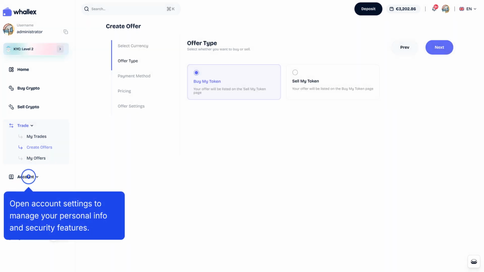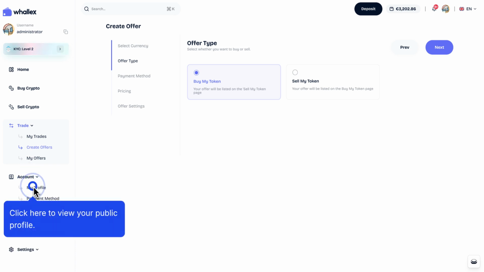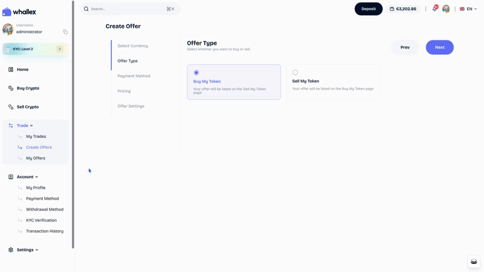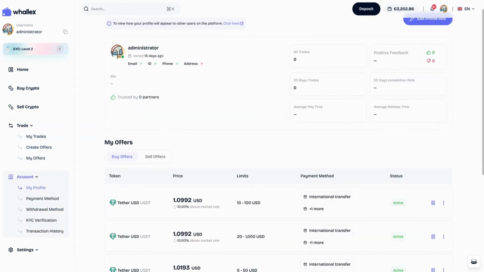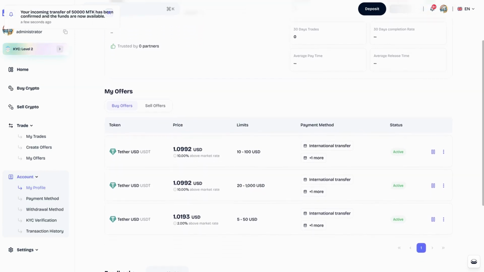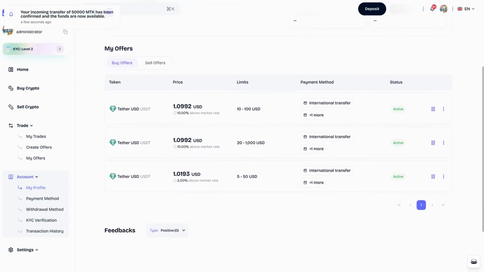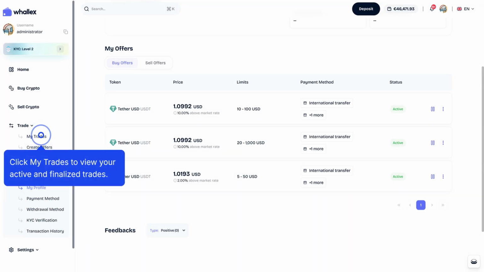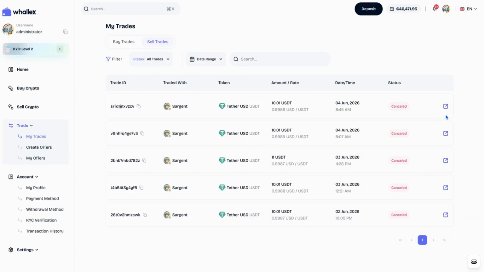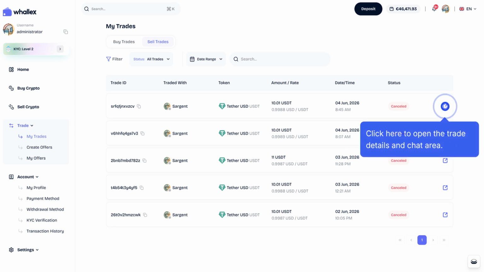Open account settings to manage your personal info and security features. Click here to view your public profile. Click My Trades to view your active and finalized trades. Click here to open the trade details and chat area.